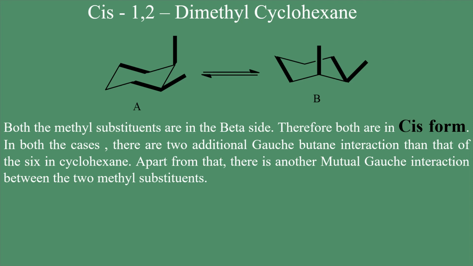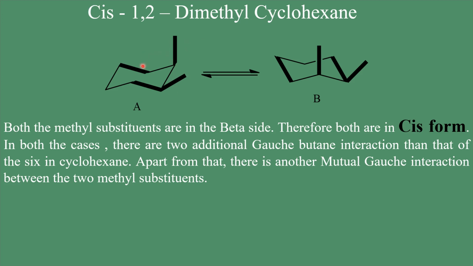Now let us move on to 1,2 disubstituted cyclohexanes. As an example, we shall take 1,2 dimethyl cyclohexane. In this structure, we have this methyl group in the axial side. This is in the upward direction, a beta bond. This methyl group also is in the beta side. Therefore, these two bonds are in the beta side. Therefore, this is the cis form of 1,2 dimethyl cyclohexane. Both the substituents are present in the beta side.